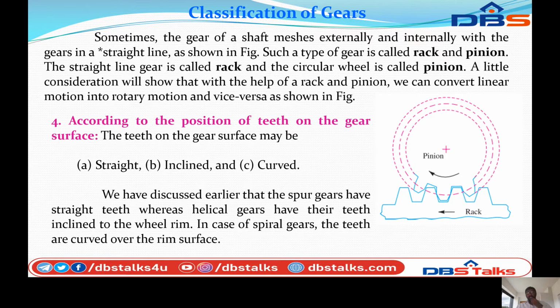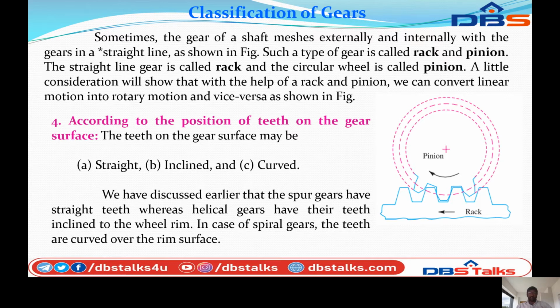So the rack and pinion arrangement will convert linear motion into rotary motion, or vice versa, rotary motion to linear motion. Rotary motion means the pinion will rotate in circular motion and the rack will move in linear motion. Linear means horizontal motion. That's why this is the rack and pinion. The rack will move in horizontal motion, the pinion will rotate in circular motion. That's why it converts the power from linear motion into rotary motion.